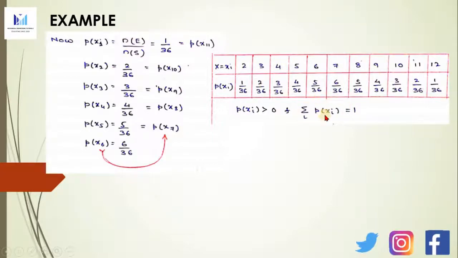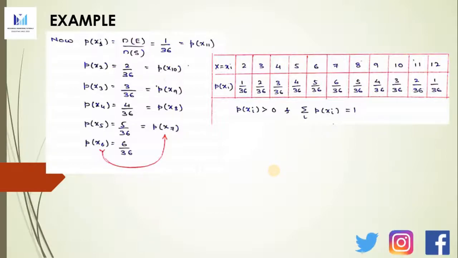Next, when you add these P of xi, the sum should be 1. So 1 by 36 plus 2 by 36 plus 3 by 36 plus 4 by 36 plus 5 by 36 plus 6 by 36, then again plus 5 by 36 plus 4 by 36 plus 3 by 36 plus 2 by 36 plus 1 by 36. When you add them, it will be 1. If you want to confirm this, just pause the video, manually calculate this and check whether it comes as 1 or not, and then proceed further with the video. So now we have proved that this is a probability distribution.